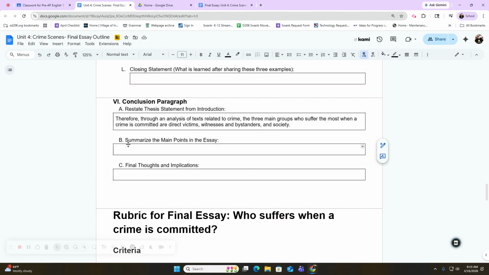I want you to try doing this in your own words. Don't copy me. So try it in your own words. Maybe I'm talking 2 to 3 sentences. What was your paper ultimately arguing? And write it down in that box. So go ahead and copy that down now, or write something out now.